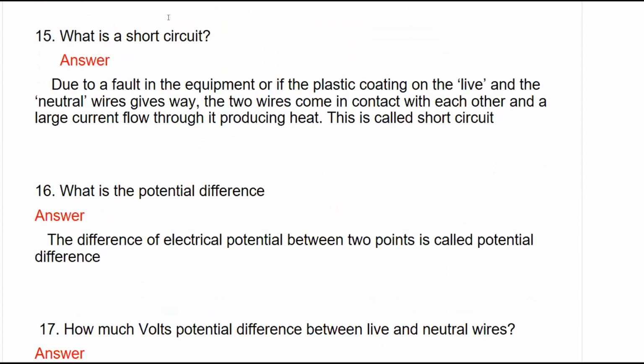Next question, what is short circuit? We know that when the live and neutral wire come in contact due to fault in the equipment, or if the plastic coating on the live or neutral wire gives away, it will come in contact and produces a large current that results in producing heating, and this is known as short circuit.